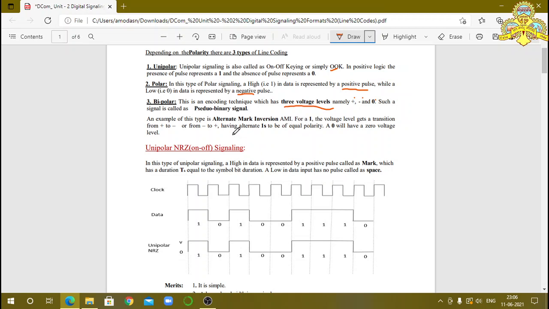That means the first 1 is indicated by a positive voltage, the next bit 1 by a negative voltage, the next bit 1 by a positive voltage, and so on: positive, negative, positive, negative. So it is called an AMI code. The bipolar code is also called the AMI code. Here there are three voltage levels for indicating 2 bits, so it is also called a pseudo binary signal.